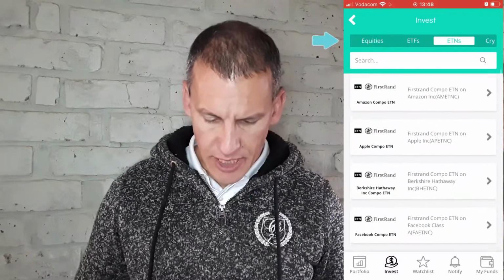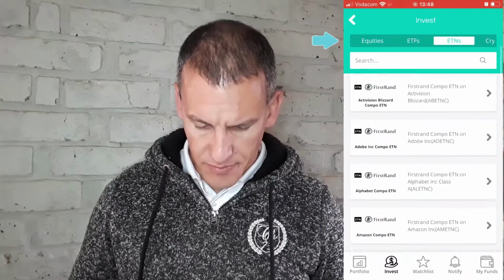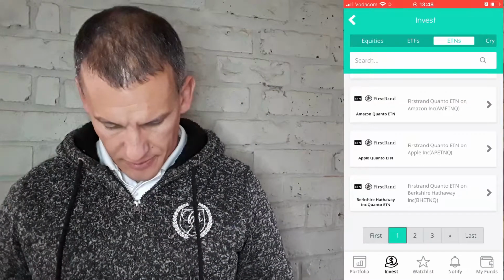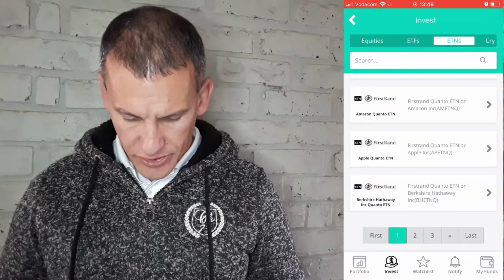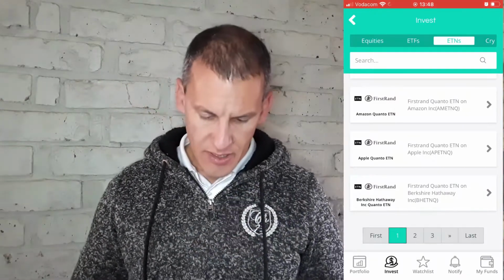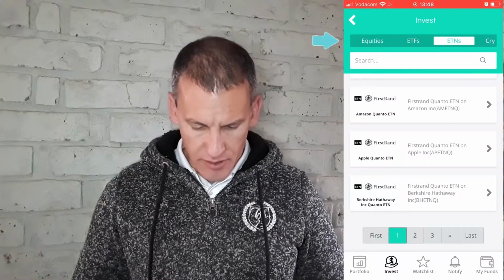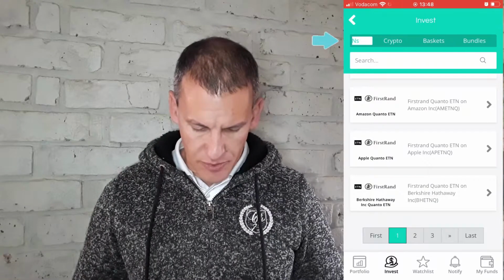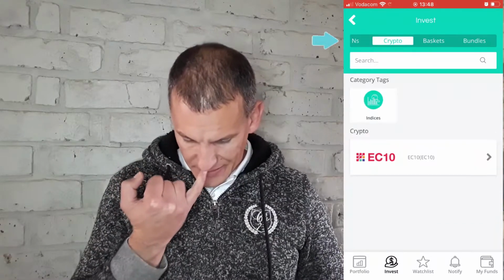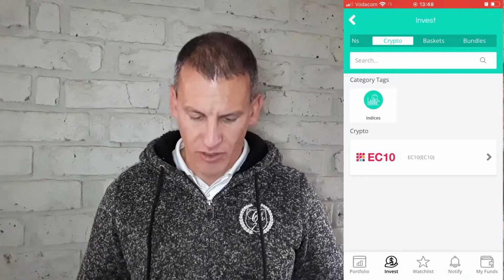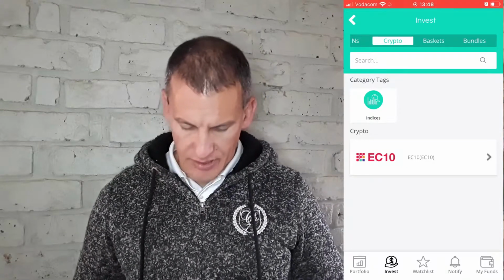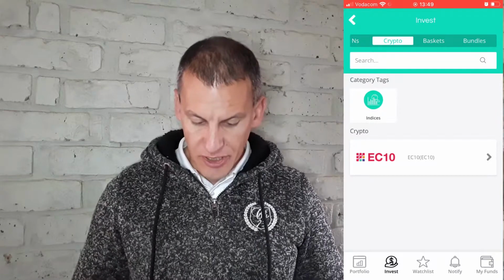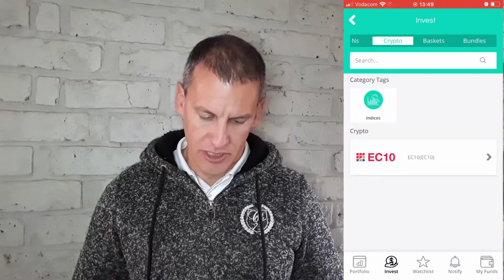ETNs, equity trading notes. You'll see that there are different options here. What else is there that's interesting? There's FirstRand and Berkshire Hathaway. For those that don't know, Berkshire is Warren Buffett's investment company. Then you'll see there is a crypto option, so you can select the EC10, which is an index of funds. And let's go into that quickly in terms of looking at the research of an investment that you're considering.